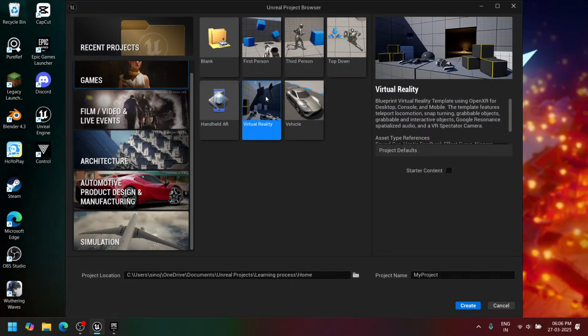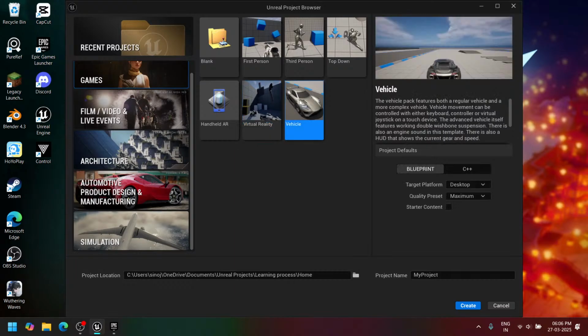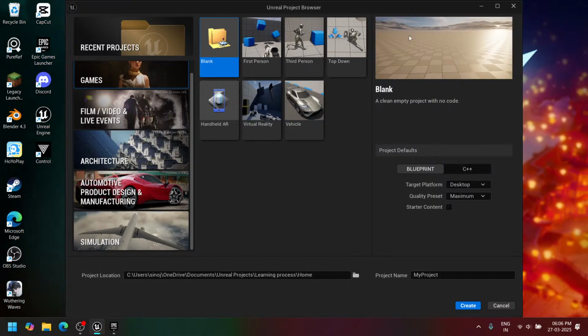We put a headset on our head, and hold two controllers in our hands. And vehicle, it may run some simulations, and car racing games may use these templates. But we can also start with a blank template and create it from scratch.